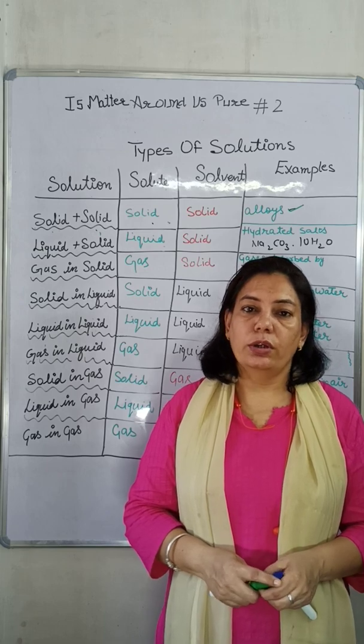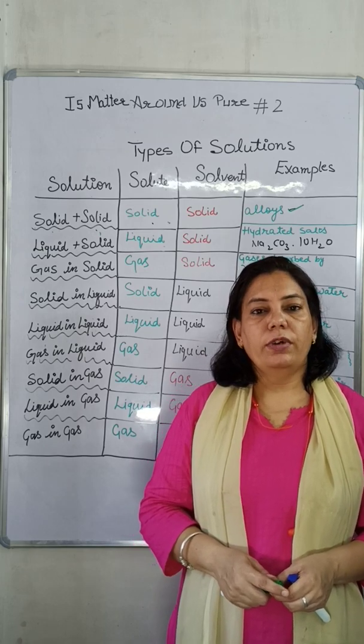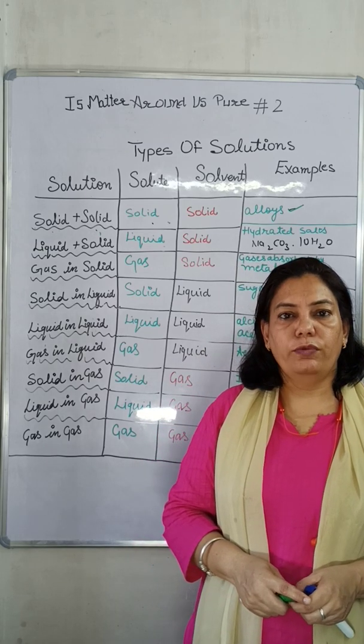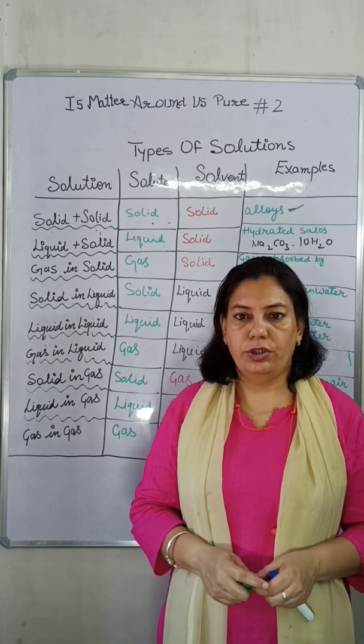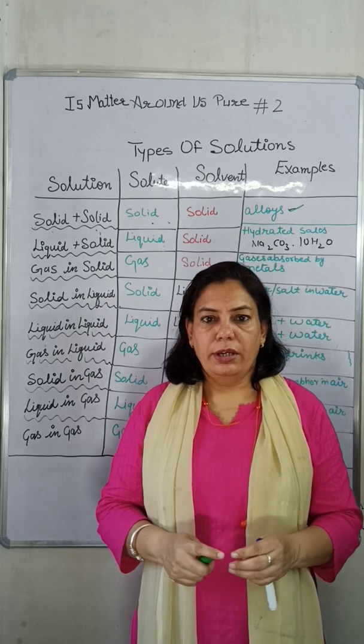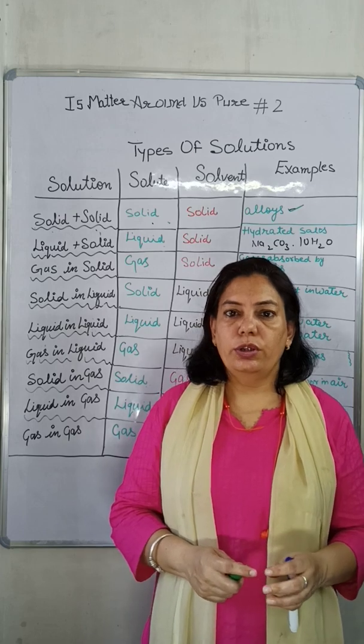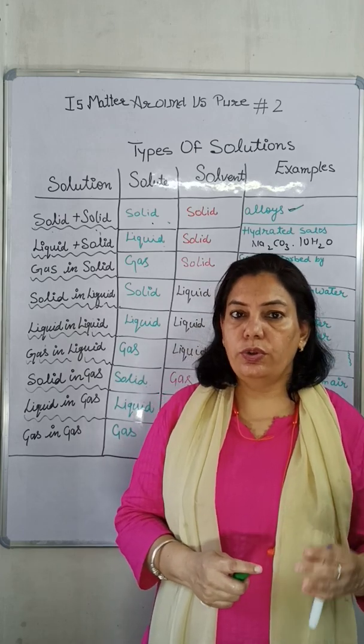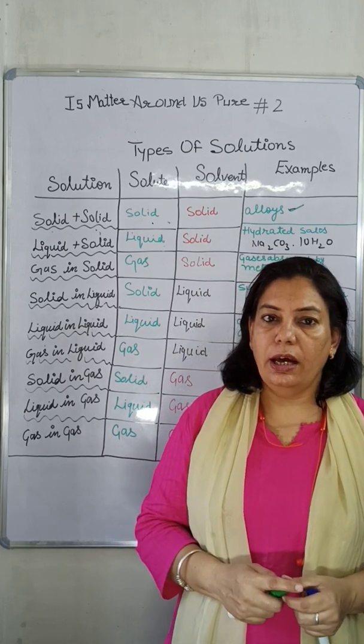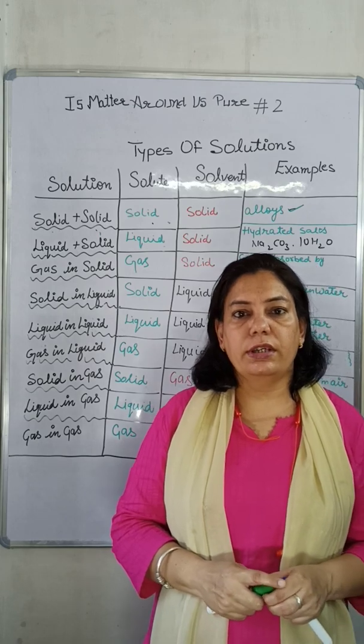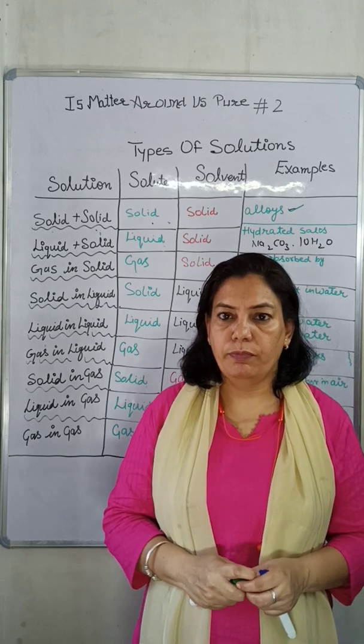Children, in our previous lecture we have studied about various types of mixtures, homogeneous and heterogeneous. Homogeneous mixtures are also known as solutions, whereas heterogeneous mixtures are of two types, colloids and suspension. Solutions are made up of two components, solute and solvent. Solute is always less in amount, whereas solvent is always more in amount.